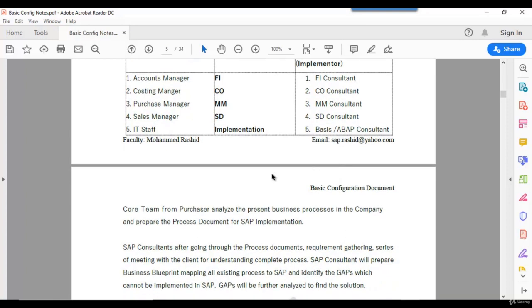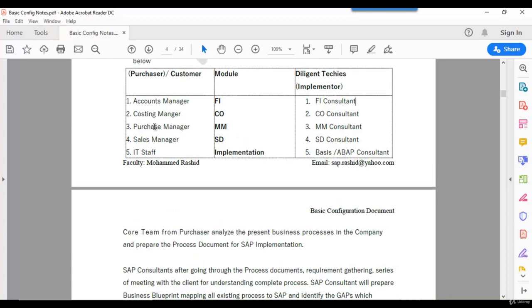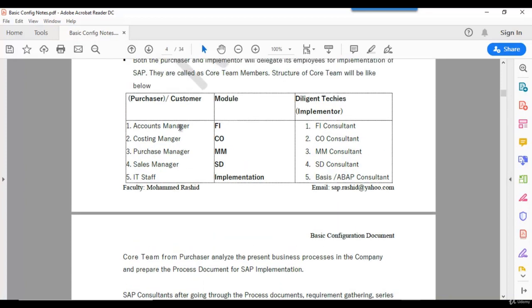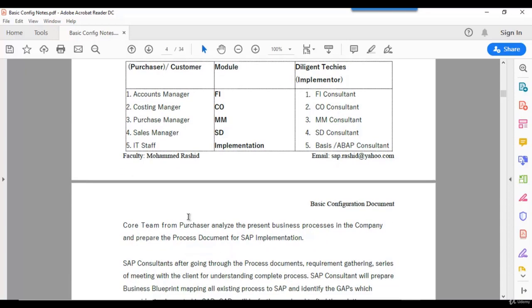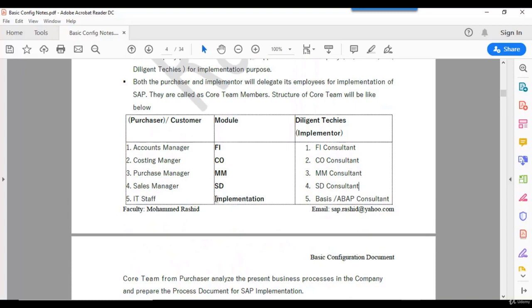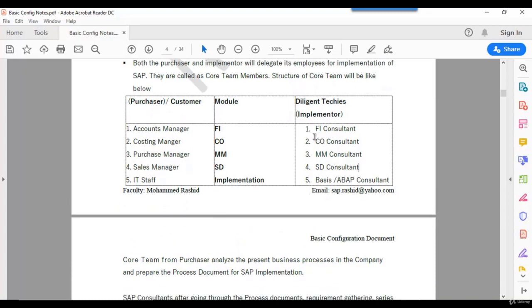Business blueprint means the existing process in a non-ERP system or other ERP system, and how it is going to be mapped in SAP. How the FI consultant is mapping, the CO consultant is mapping, the MM consultant is mapping, the SD consultant. For each module, we will have separate business blueprint documents. These documents they will share with the core team members. If the core team members are satisfied, they will sign off the documents. So I have to get the approved copy. Based on that, if it is signed off, then the consultant will start their job.